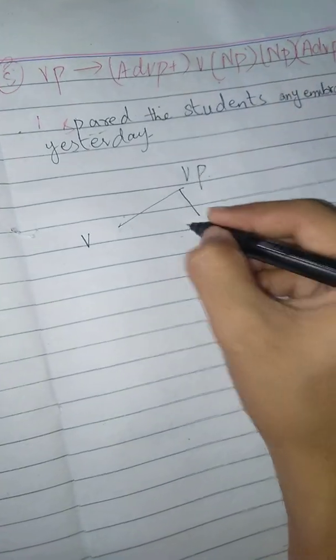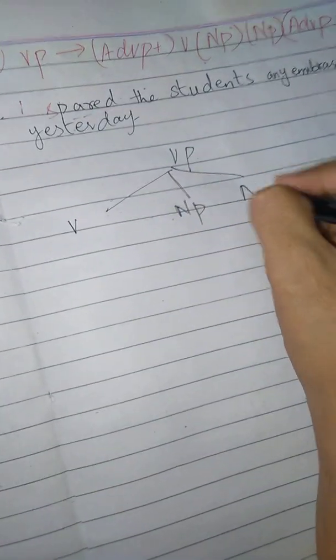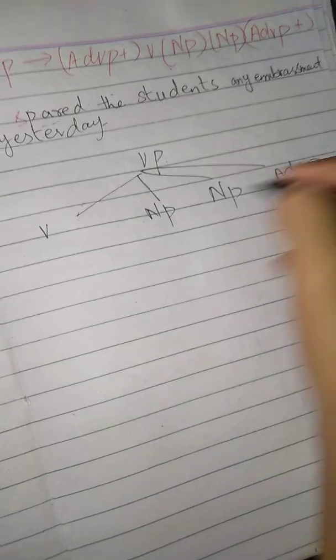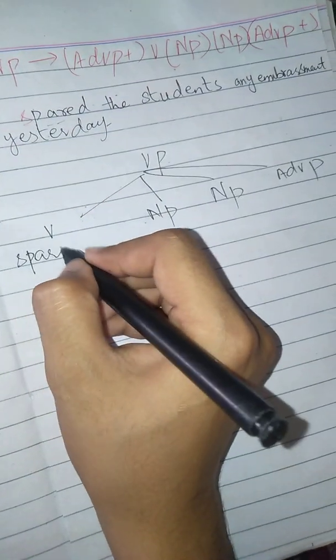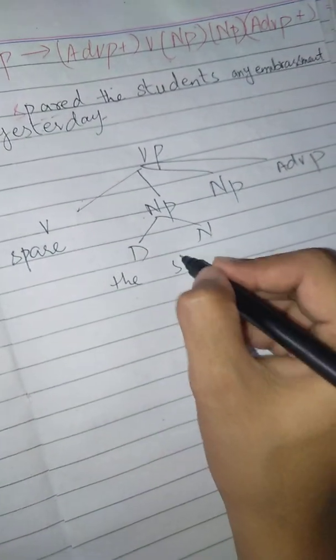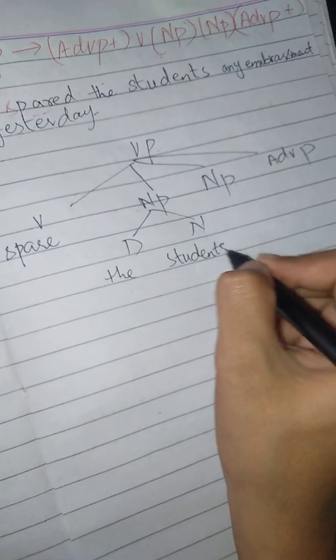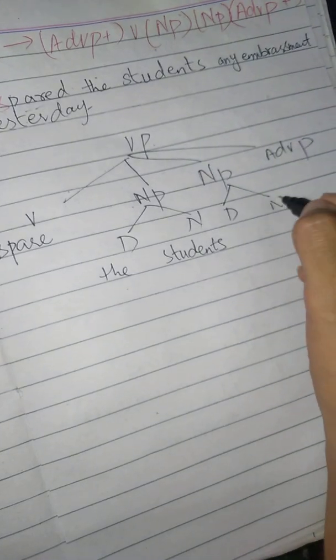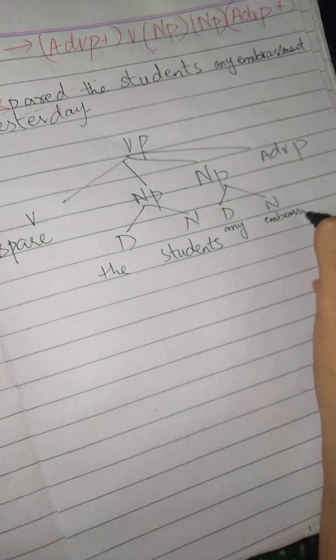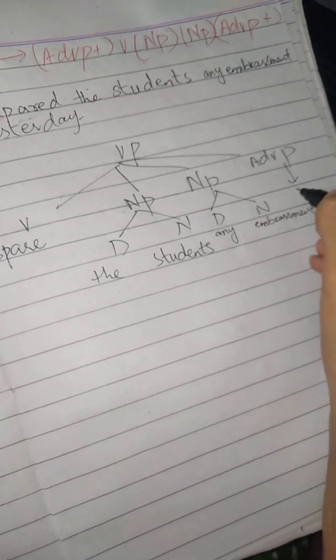We make it like verb phrase consists of first spared, which is a verb, then noun phrase, again noun phrase, and then adverb phrase. So verb is spared, noun phrase is determiner then noun, the students, determiner noun, any embarrassment. Adverb is yesterday.